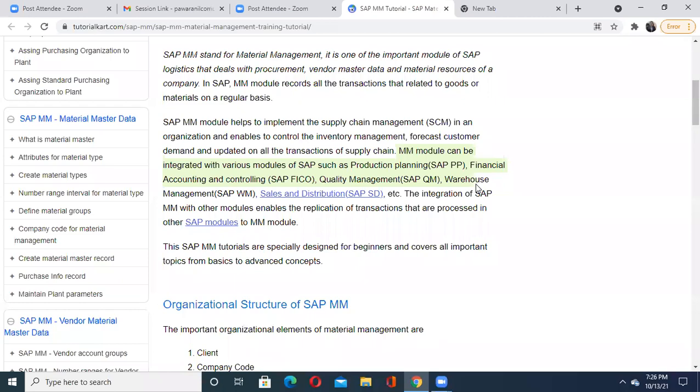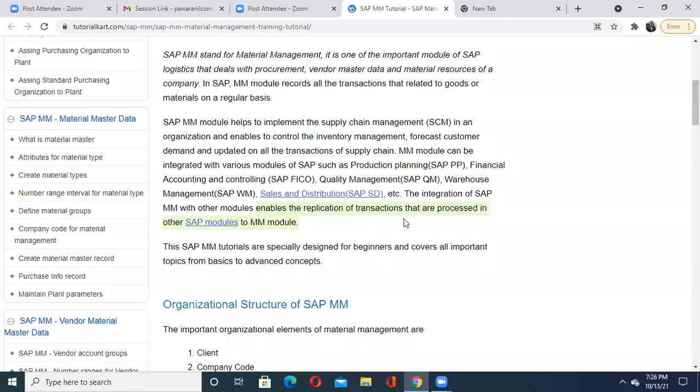So tomorrow, once you become SAP MM certified, automatically you have the base for the remaining modules. If tomorrow there is a requirement in the industry, and though you are MM certified, there is some task related to warehouse management, you should not say no, I don't know anything. You should take a chance to move into that, and that will help you a lot. It's very important that all these modules are integrated. Because of this integration, the MM module enables the replication of transactions that are processed in other SAP modules. You have to understand which module you are studying and why. It is making the replication of various transactions.